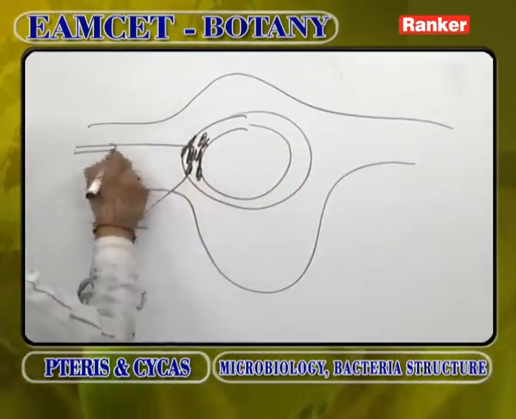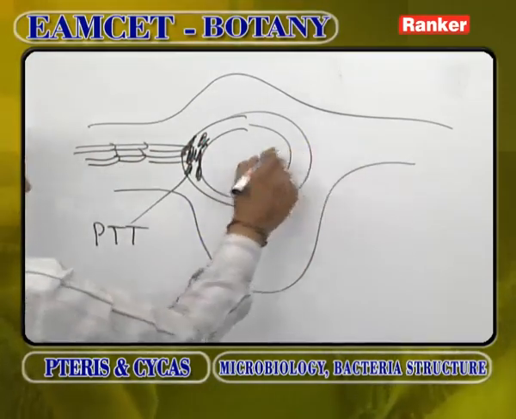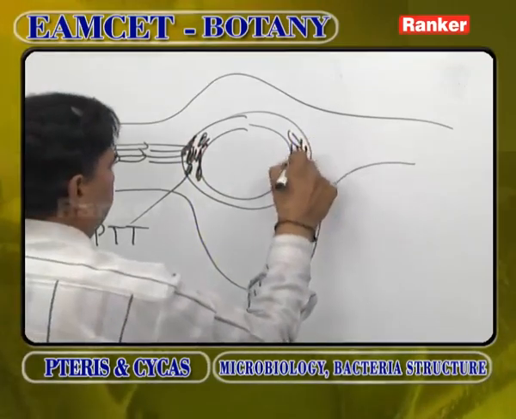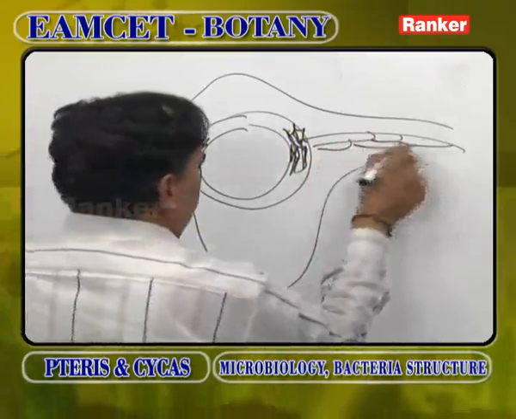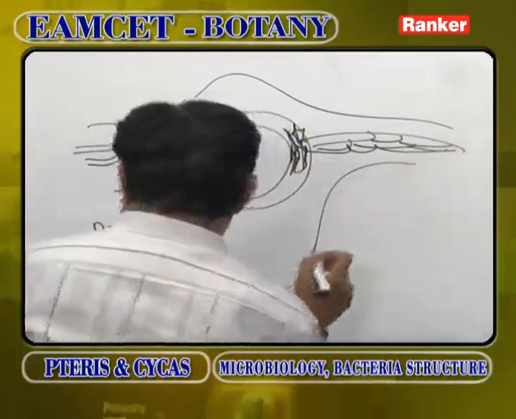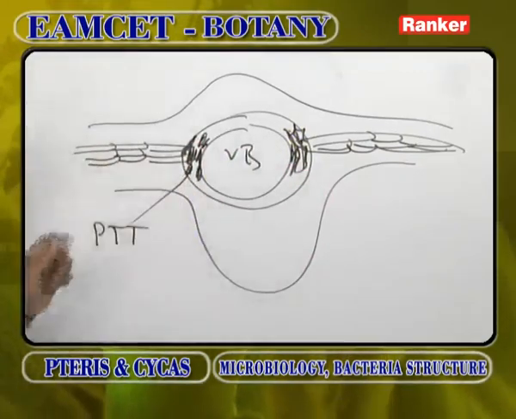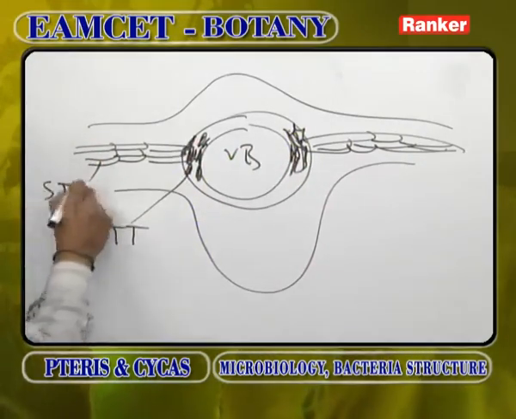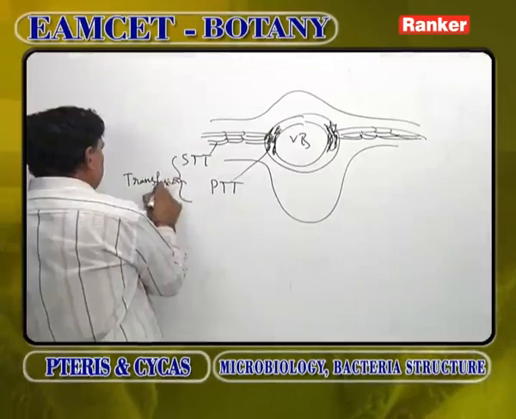From primary transfusion tissue, a special group of very compactly, radially arranged cells are formed, running from the vascular bundles to the margin of the leaflet, which is called secondary transfusion tissue. Primary transfusion tissue and secondary transfusion tissue ultimately form transfusion tissue.